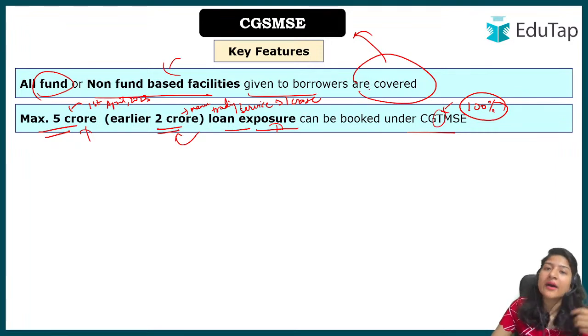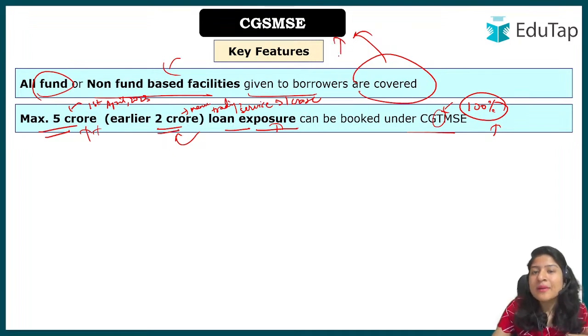And micro and small enterprises will also take an infinite amount of money if the government covers 100% of the loan. That is why there is an upper limit. If any micro or small industry is taking a loan up to 5 crore, the government will back it up, but if they take more than that, the government will not back it up. I hope you understand this.